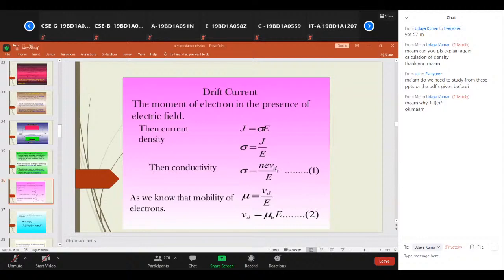And that is the drift velocity divided by E, the applied electric field. Got it now? So we know that mobility of electrons, mu, is nothing but mobility. Mobility is nothing but drift velocity by electric field. So this is all about your drift.